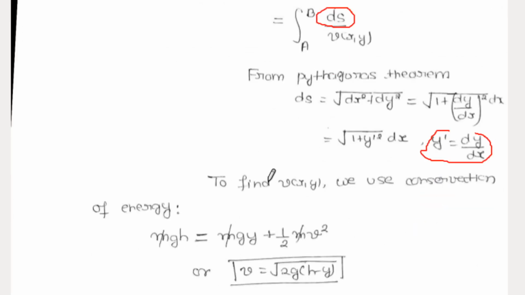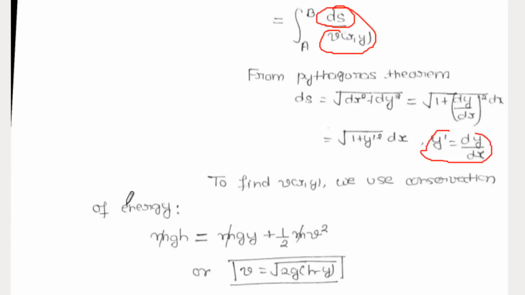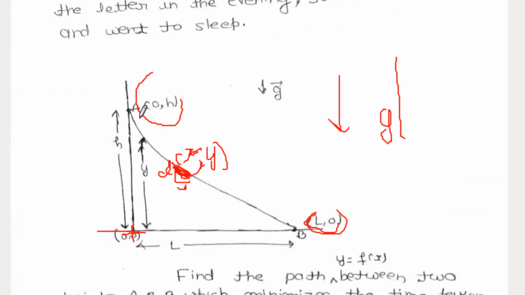Next we have to find the value of v(x, y). So we use conservation of energy, right? At this point, when the particle is released freely at O, it has only potential energy, right? When it falls and comes here, suppose it has both kinetic and potential energy.